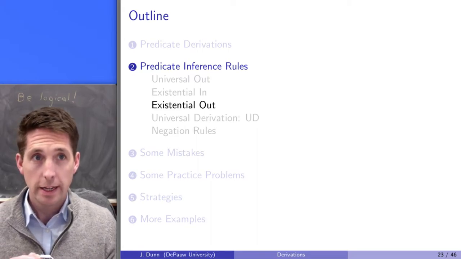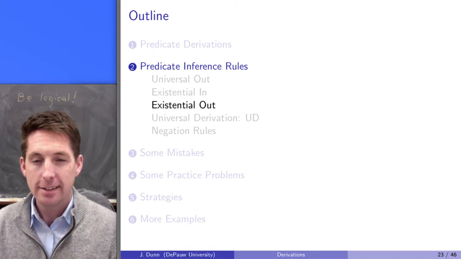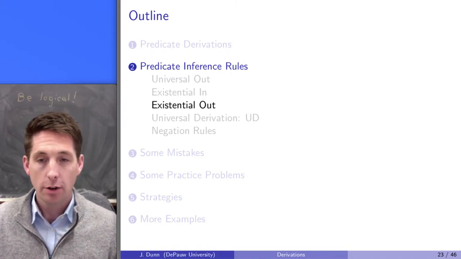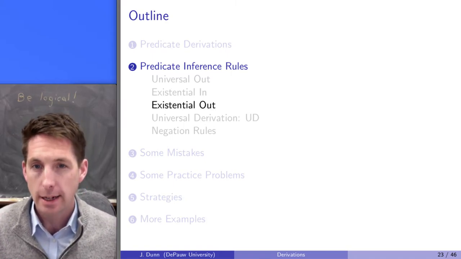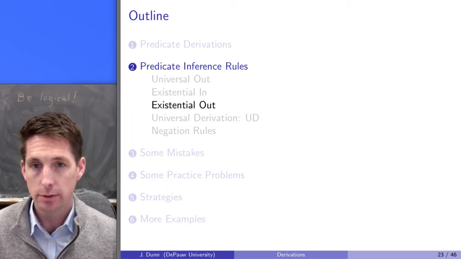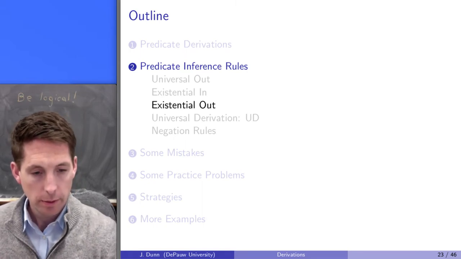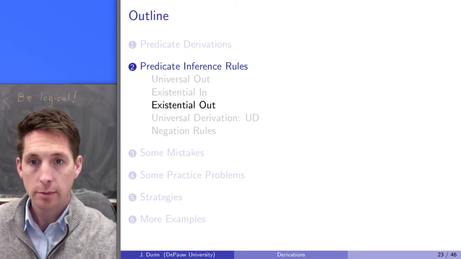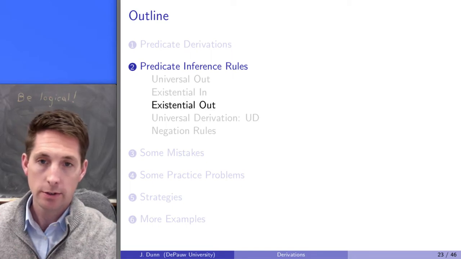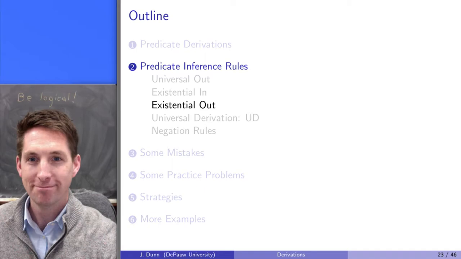All right, hey everybody, we are still doing predicate derivations, and this is the video discussing our third new rule called existential out. And this one's a little more complicated than either of the two we've seen so far, but I think we'll be able to figure it out here. So existential out, I'm going to describe it here, and then we'll have another set of videos doing some example problems just as before. Hope everybody's doing well.